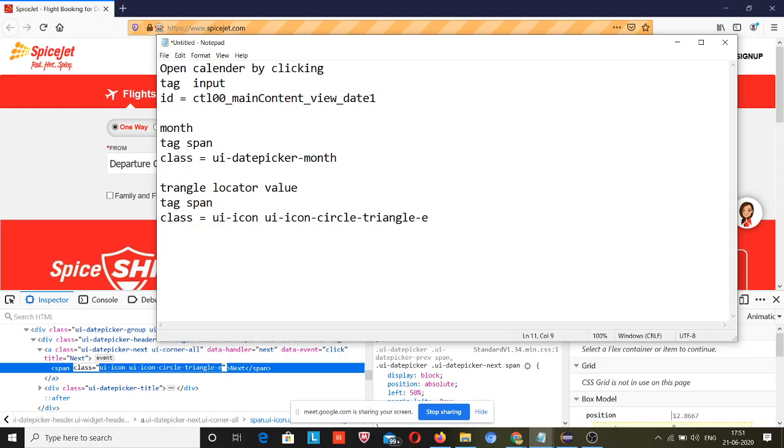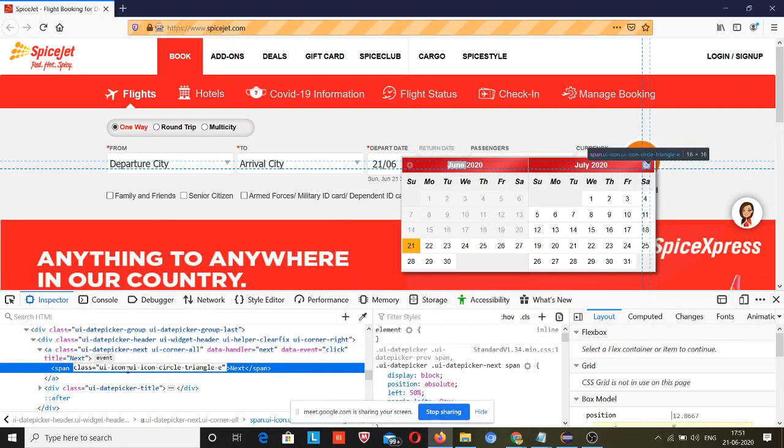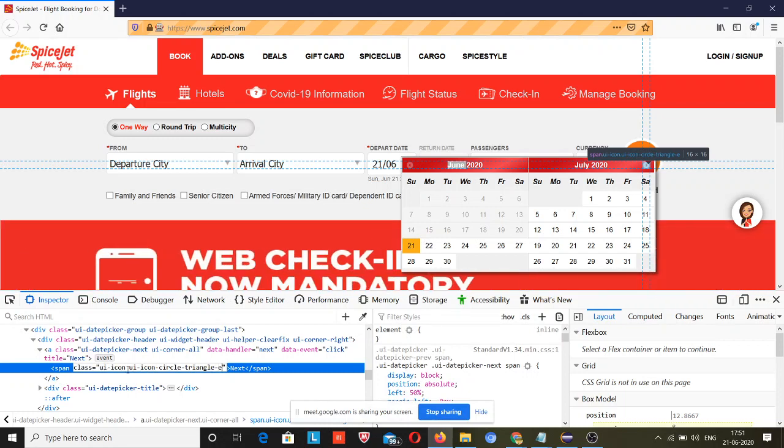And guys, one more thing that I missed in my session, let me explain. Whenever you see that there is a space between the classes, these are three different classes. This is not a single class from here to here. Whenever you see a space between class names, that means these are different classes.